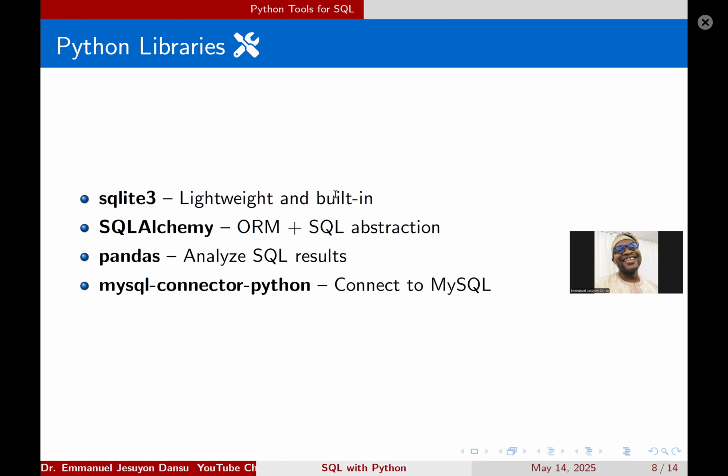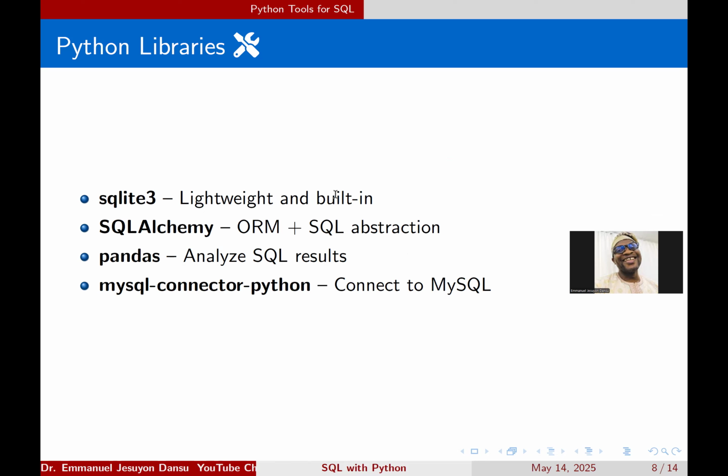Okay. Then let's talk about some Python libraries that make it possible to work with SQL. You have sqlite3, which is lightweight and built in. sqlite3 is built into Python, so that's one beautiful thing. You don't have to install it. It's already built into Python, so all you just need to do is import it.